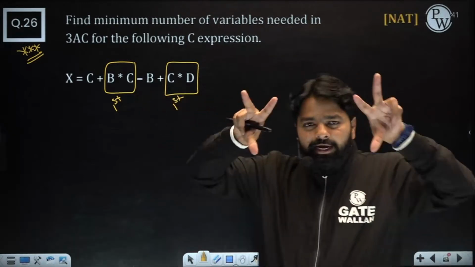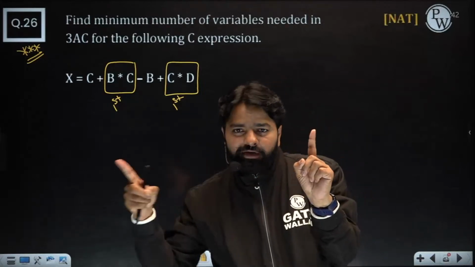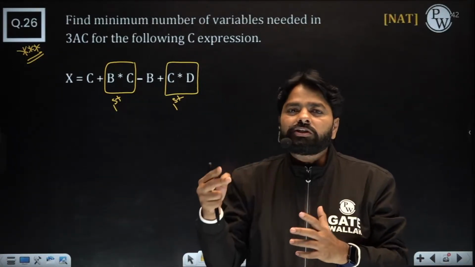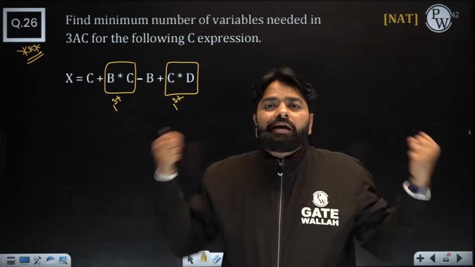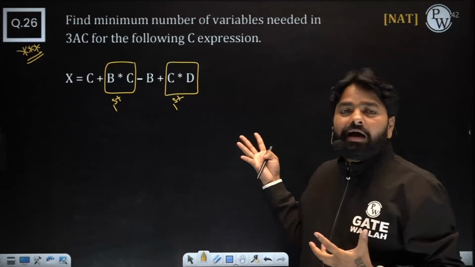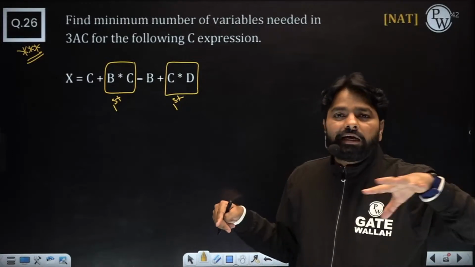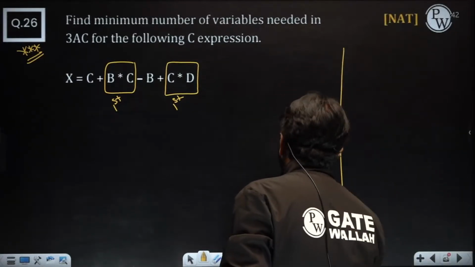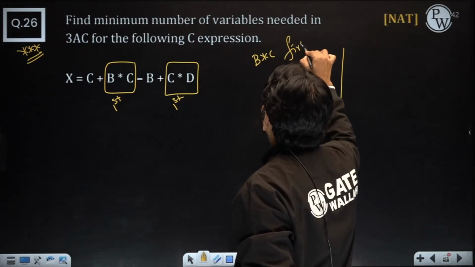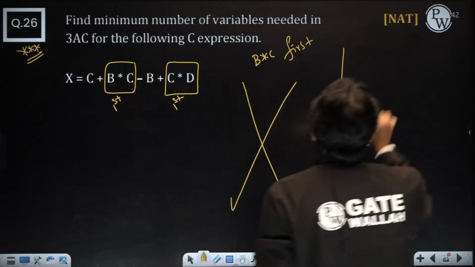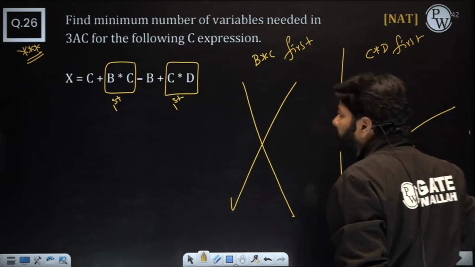These two are independent. And we know when the 2 stars come, they should be applied left to right. But the star is already associative, and anyhow these 2 stars are not together. Their order doesn't matter in logic. Whether you execute B star C first or C star D doesn't matter. So there are two kinds of students. Those people who think B star C first, they go wrong. Those people who think C star D first, they are right. Are you getting my point?